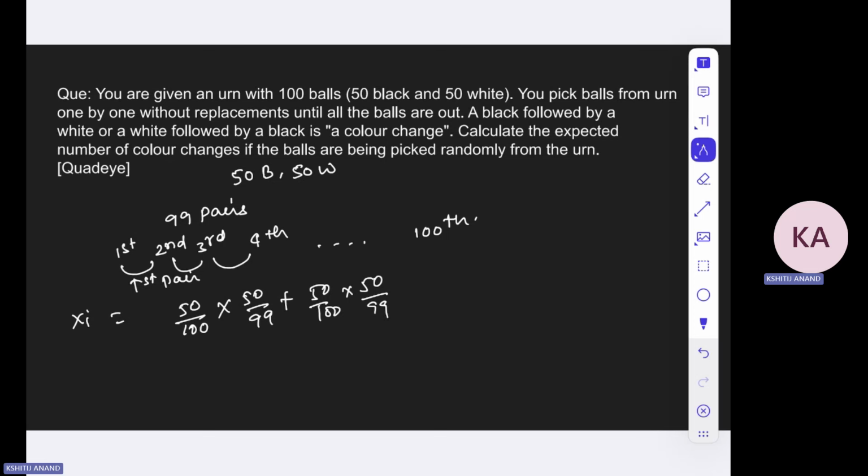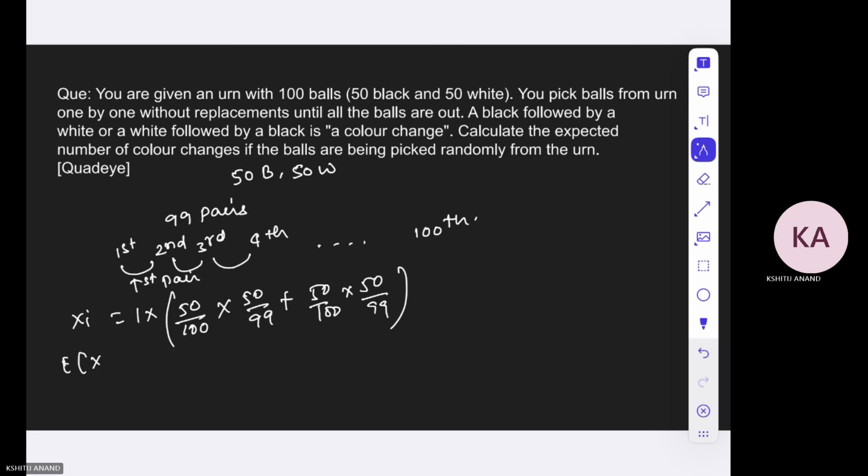And if it is a color change, then you can simply multiply it by 1. So if this probability was 1, then you will be having one color change. If this probability is 0, then you will be having 0 changes. But if this probability is between 0 to 1, then you will have 1 into p color change over here. Now this can happen with a total of 99 pairs, right? We have a total of 99 pairs.